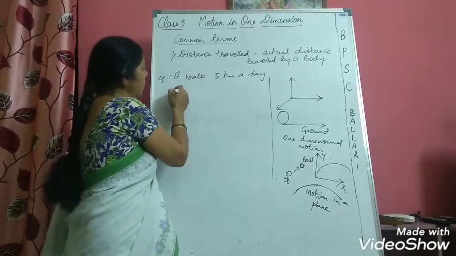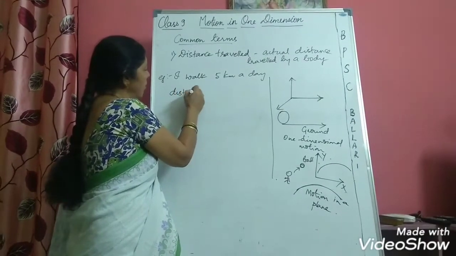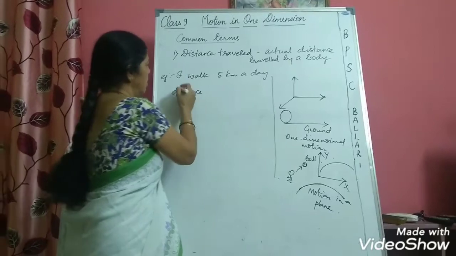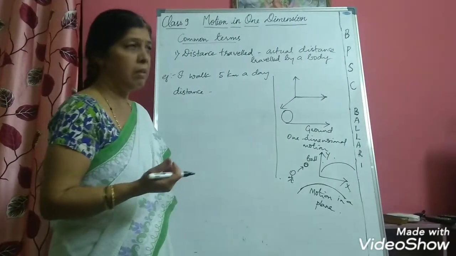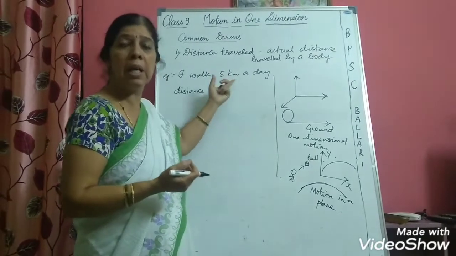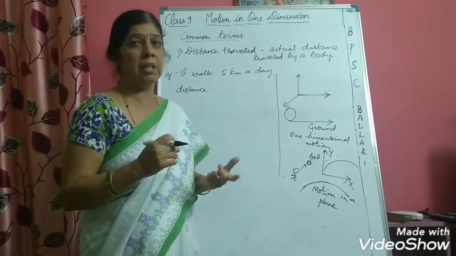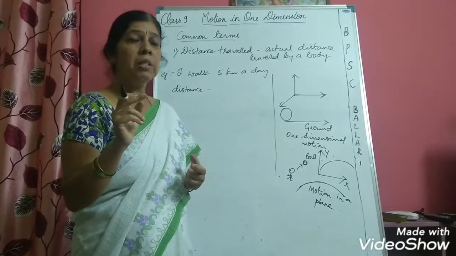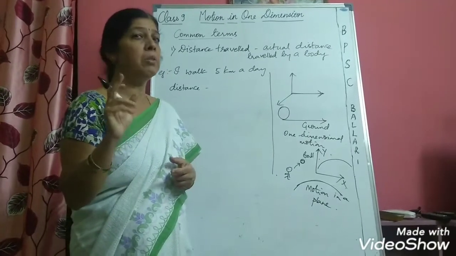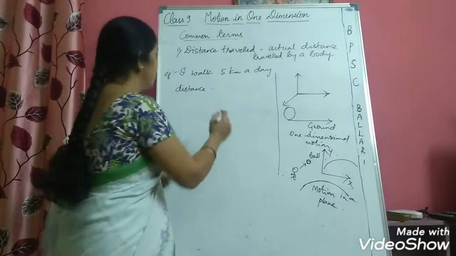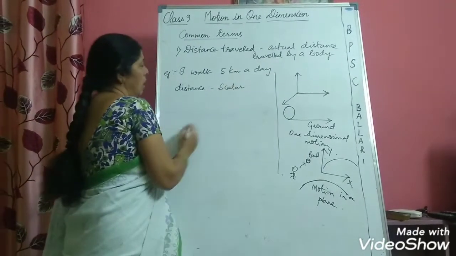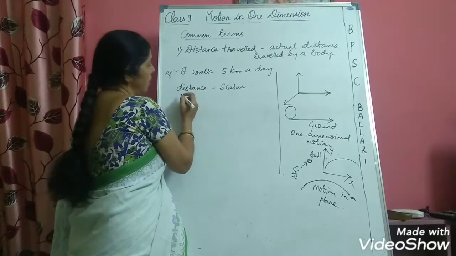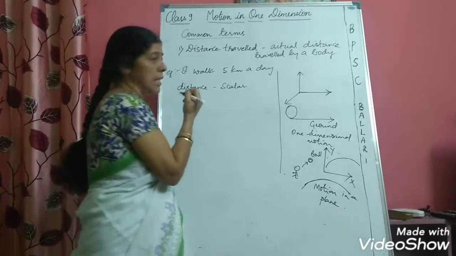Now, you can try to reason out whether distance travelled is a scalar or a vector. You can easily make out that here I am not indicating any direction. So the physical quantity which has no direction but only magnitude is called a scalar. So distance travelled is a scalar quantity. Now, what units will you use to measure distance travelled?